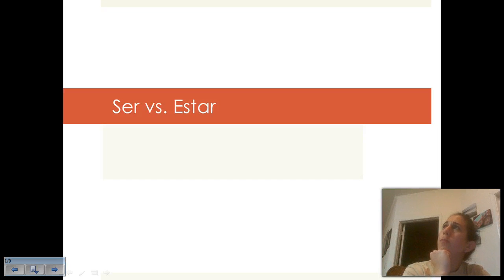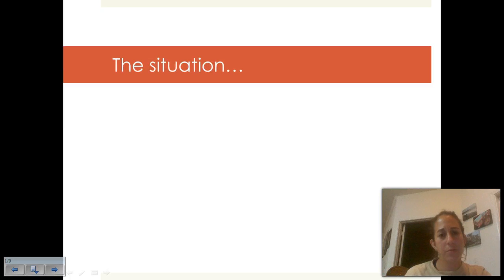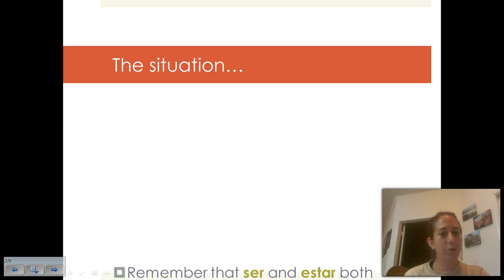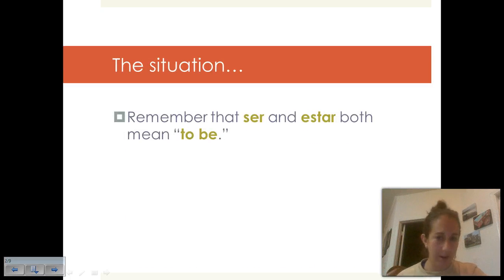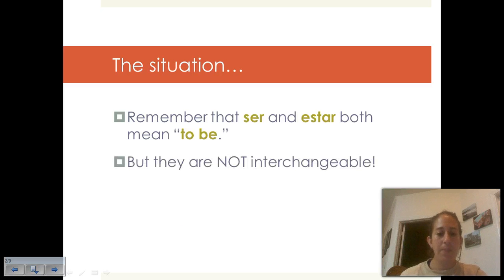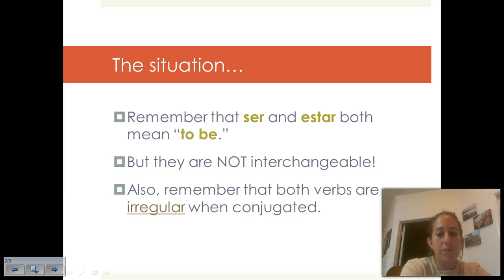To be or to be? That is the question. So our focus for today is ser and estar, which we already know both mean to be. Now, they are not interchangeable. So we also have to know that these verbs are irregular in their conjugations. Okay? So both mean to be, they aren't interchangeable, and they're both irregular in their conjugations.